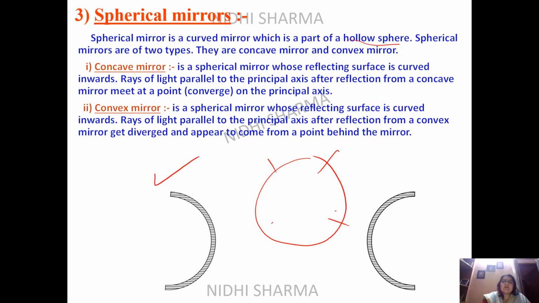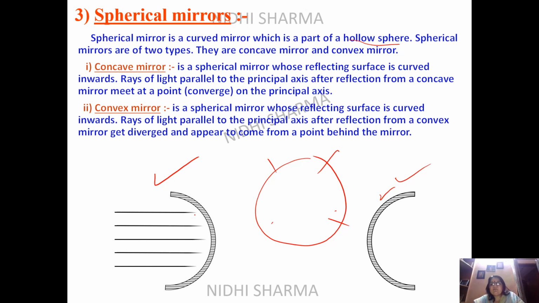A concave mirror is a spherical mirror whose reflecting surface is curved inwards. You can see this is a concave mirror and this is a convex mirror, and you can see the reflecting surface bulges out, and on this part you can have the image, and behind the mirror you can see it, and here you can see it inside. Now when rays are coming on this kind of mirror, they are being focused and it's a converging mirror. So they are being converged at a single point. You can see the focus point here.